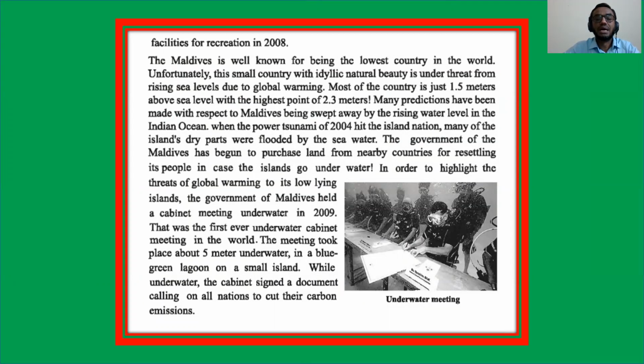Unfortunately, this small country with idyllic natural beauty is under threat from rising sea levels due to global warming. Most of the country is just 1.5 meters above sea level, with the highest point of 2.3 meters. Many predictions have been made with respect to Maldives being swept away by the rising water level in the Indian Ocean. When the tsunami of 2004 hit the island nation, many of the island's dry piers were flooded by the sea water. The government of the Maldives has begun to purchase land from nearby countries for resettling its people in case the islands go under water.